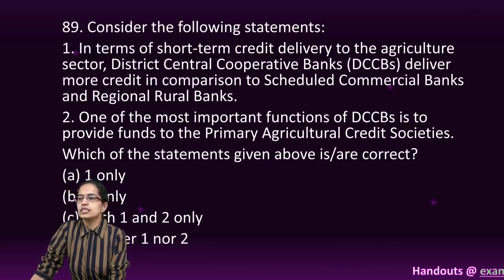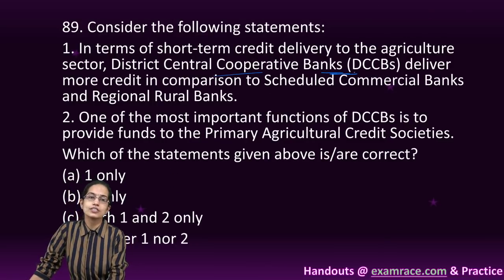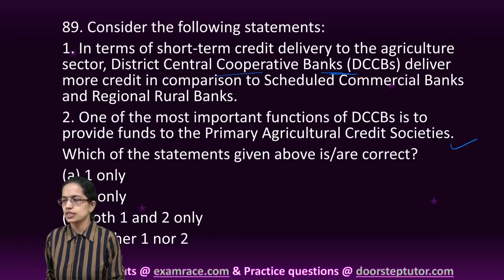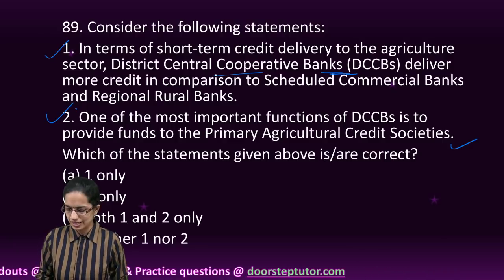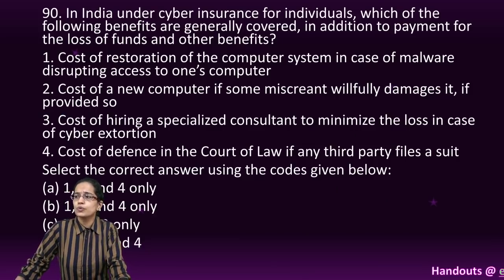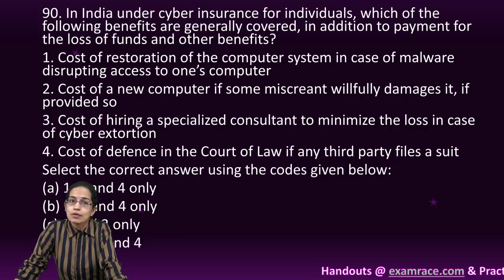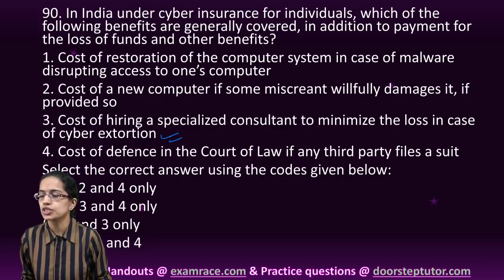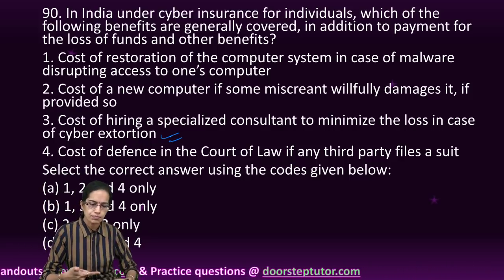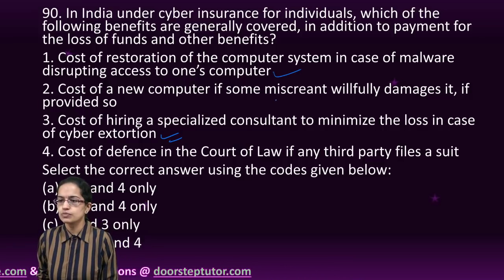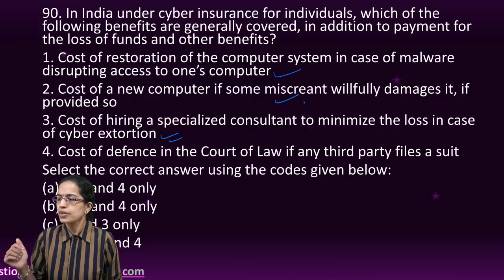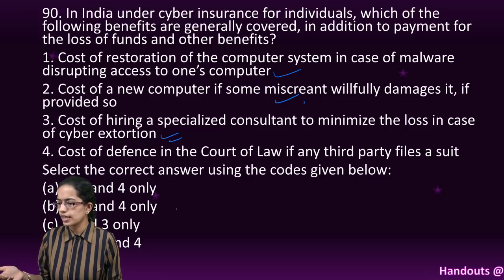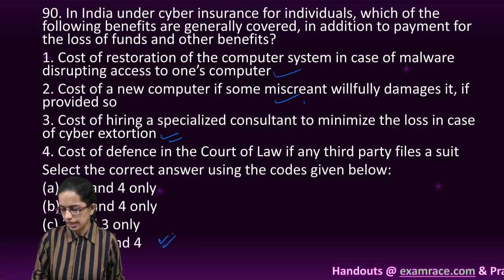The next question is, the district central cooperative banks are associated with rural credits and mainly the credits to the primary agricultural credit society. So both the statements are correct here. Coming on to the insurance cover under cyber insurance policy. So cyber insurance policy talks about cyber extortion. It also talks about the repair, replacement and updating a computer system. So both these options are again correct. And then you would have 1, 2 and 3, and since 1, 2 and 3 are correct, only D can be the right option here.